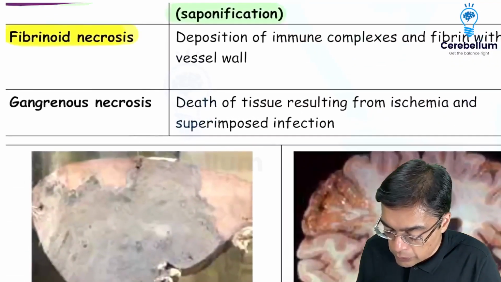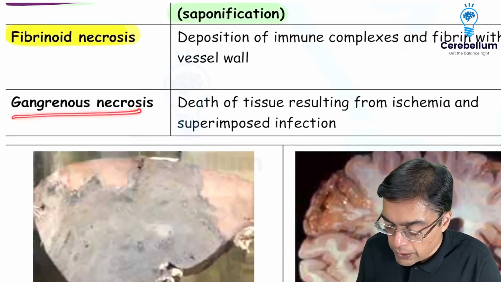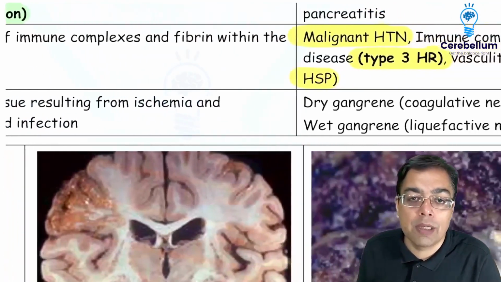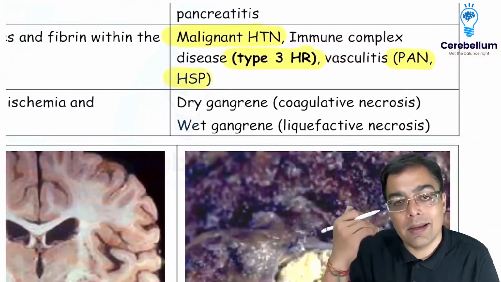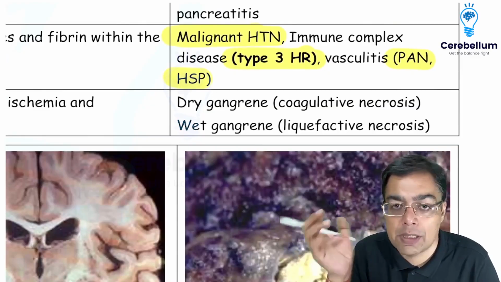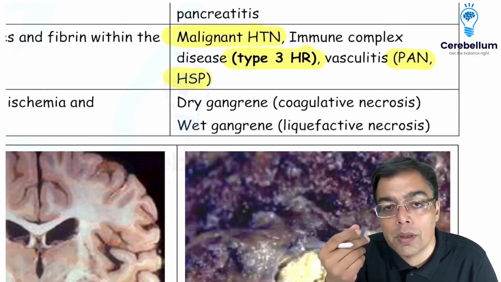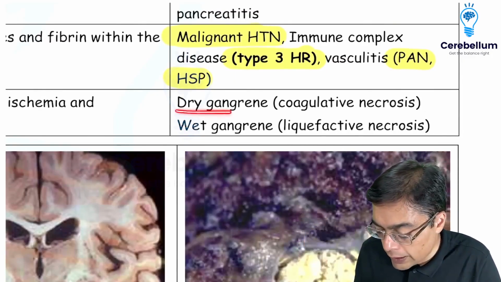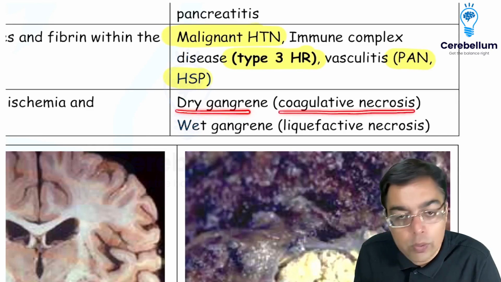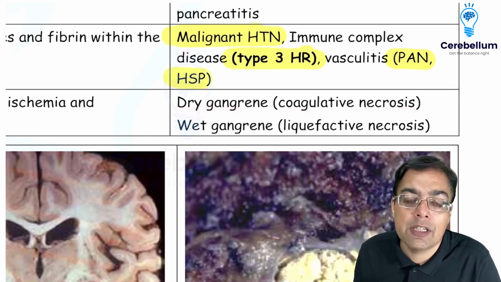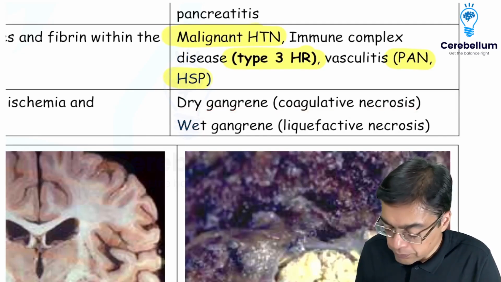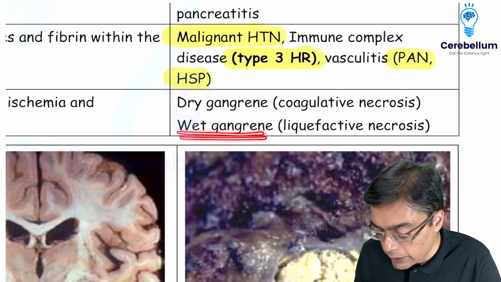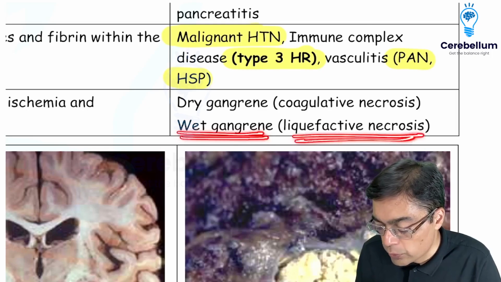The next example that we talk about is gangrenous necrosis. In gangrenous necrosis, you are going to be having an ischemic damage, and subsequently there may be a presence of a secondary infection as well. If there is only going to be a decrease in the blood supply, ischemic damage only, then that is given the name of a dry gangrene associated with coagulative necrosis. And if you are going to be having a secondary superimposed infection, then that would be associated with wet gangrene term, and that is quite commonly associated with liquefactive necrosis.